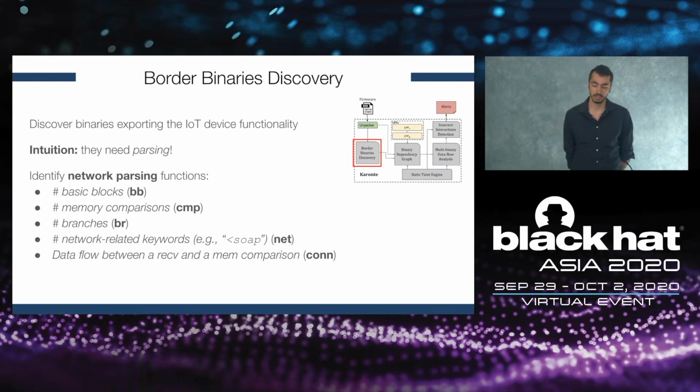They must receive data from the network, and they must contain capabilities to parse this data. To find these binaries, we look for these two capabilities, and we scan each function for each binary in the firmware and collect 5 different features: the number of basic blocks, the number of memory comparisons, the number of branches, the number of network-related keywords. We look for keywords such as SOAP, HTML, HTTP, and so forth. And then we check if there exists a data flow between a read from socket and a memory comparison.